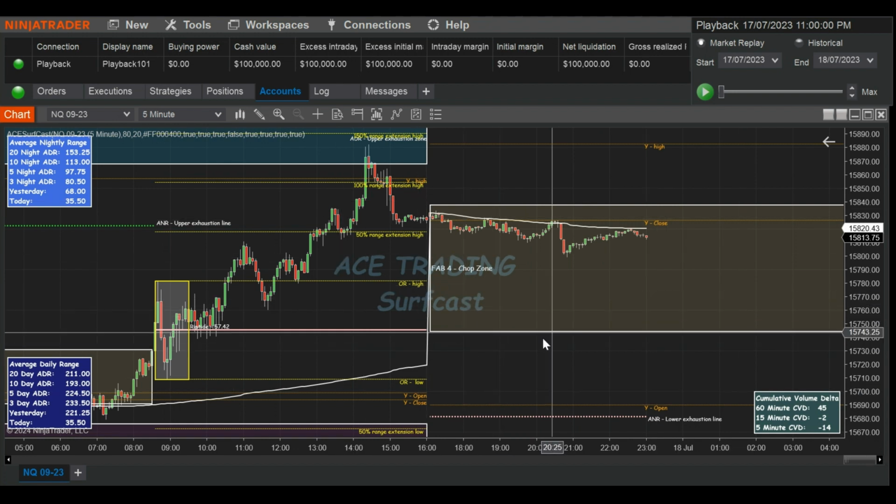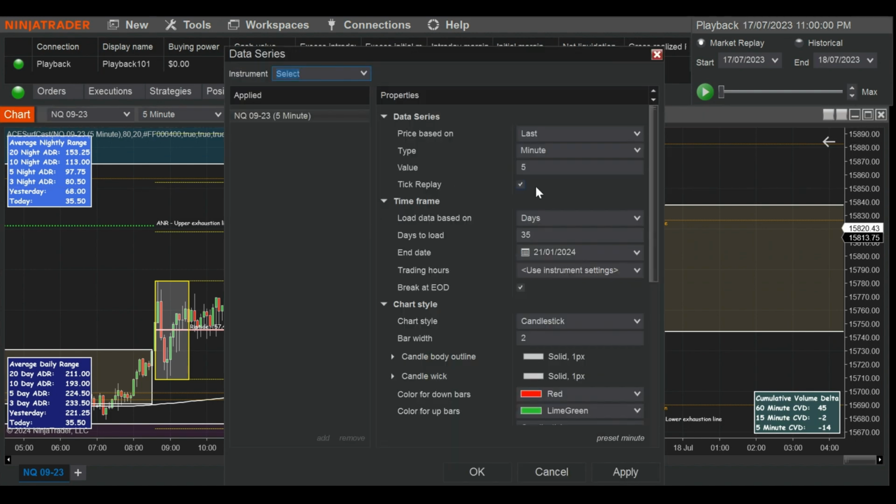Okay, so you've been given this indicator. How do you add it? You need to make sure that you have at least 35 to 40 days loaded onto your chart, because we are using a 20-day ADR, so we need 20 days of trading on the chart, including weekends. If you go about 35 to 40, you tend to be okay.